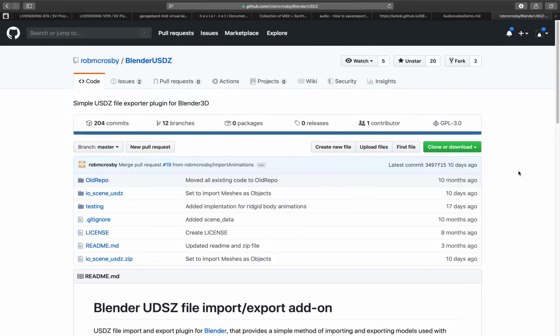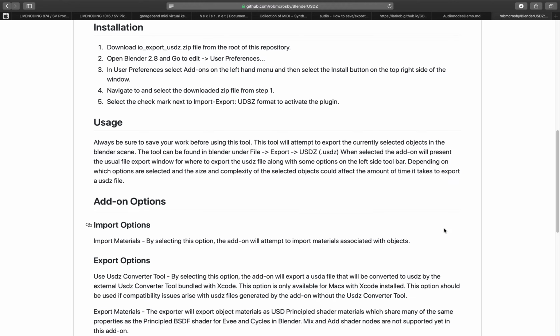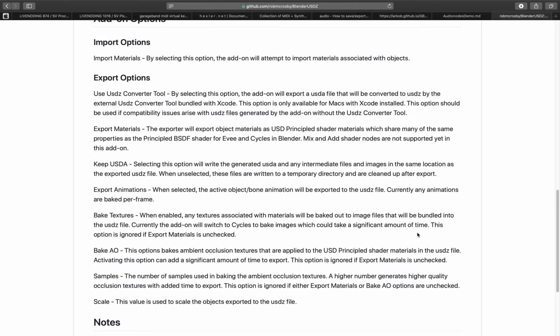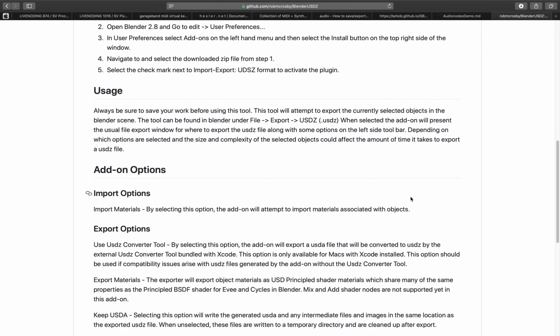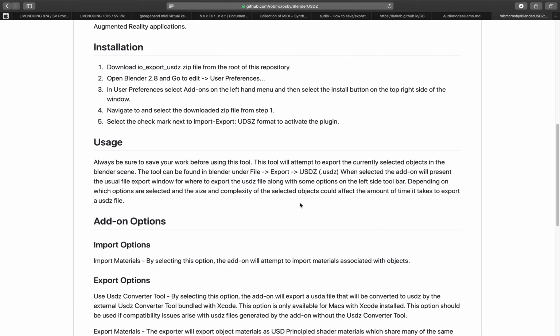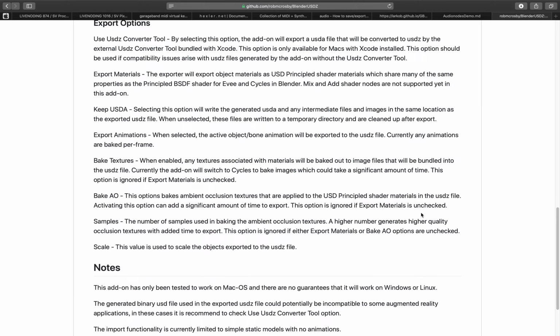This video is gonna be a first look into this add-on. It's called Blender USDZ by Robert Crosby. So this add-on apparently allows you to export USDZ and import USDZ directly from inside Blender. This is actually quite new. Thanks Ash for pointing me to this add-on. It's a very exciting add-on. It allows you to export USDZ, to bake out your 3D model as a USDZ format that works for AR for Apple iPhone and iPad.